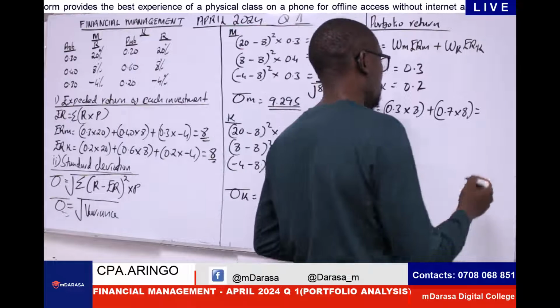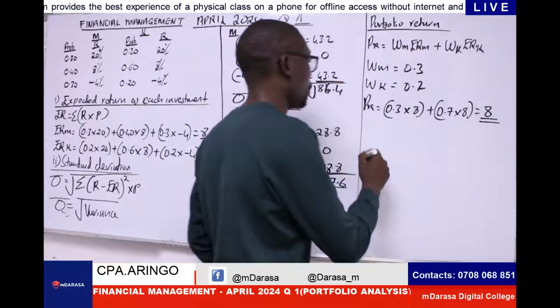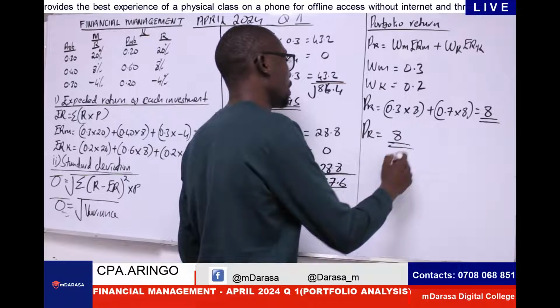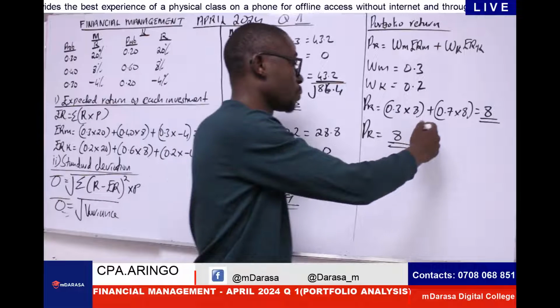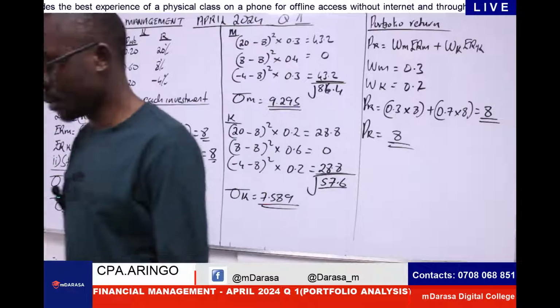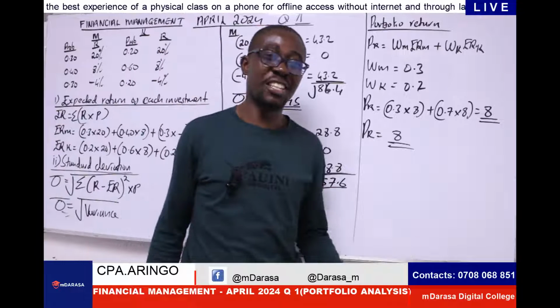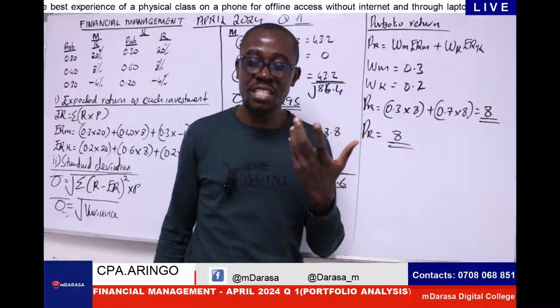Should take us back to 8. So therefore, my portfolio return is 8. Remember, if you want to put it in percentage, that is okay, they are in percentages. So these are what you were expected to do in this question, as simple as that.